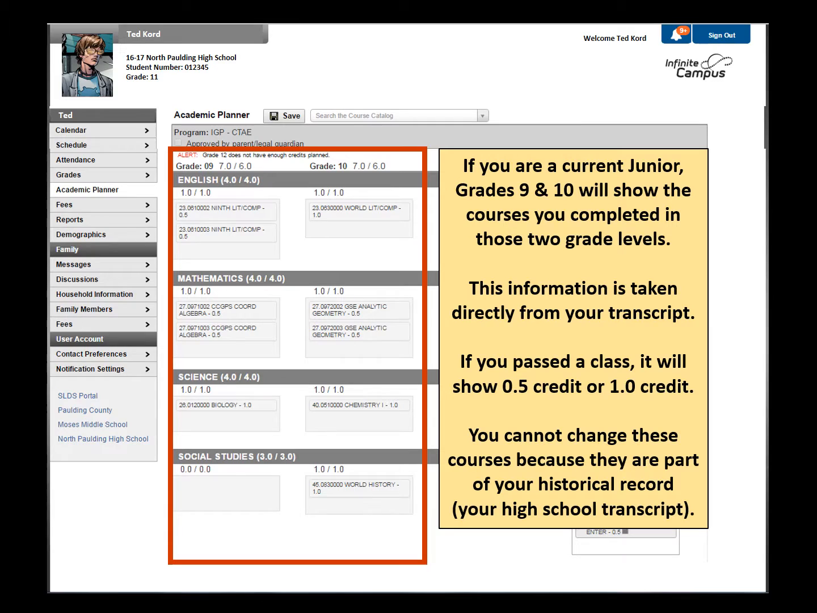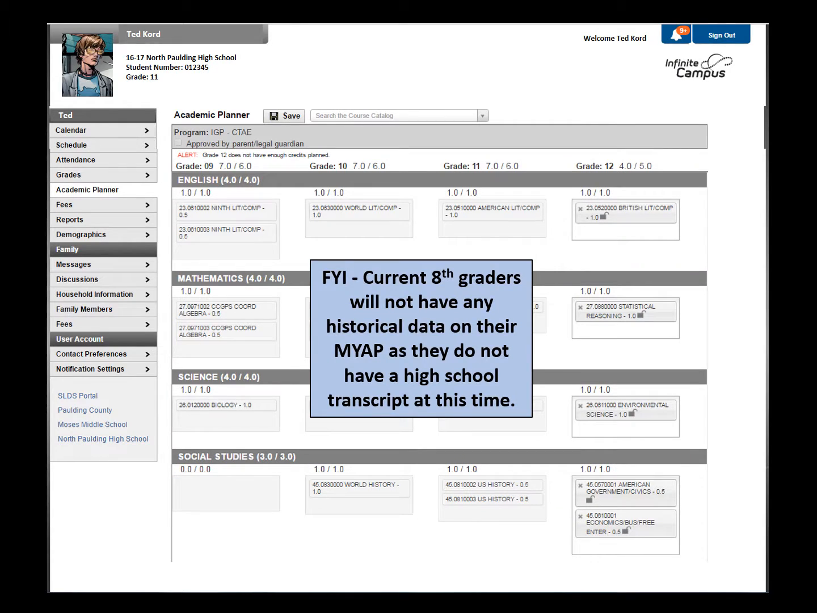If you passed a class, it will show a half a credit or a full credit. If you failed the course, it will show 0 credit. You cannot change these courses because they are part of your historical record, in other words, your high school transcript. Be sure to understand that current 8th grade students will not have any historical data on their MYAP as they do not yet have a high school transcript. Any high school courses that a student might be taking in 8th grade will not show up on their transcript until they begin their 9th grade year.